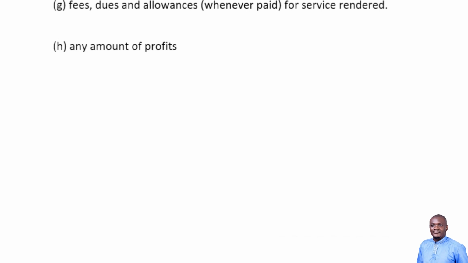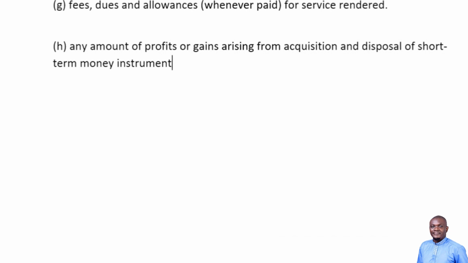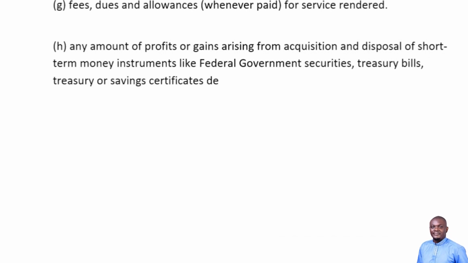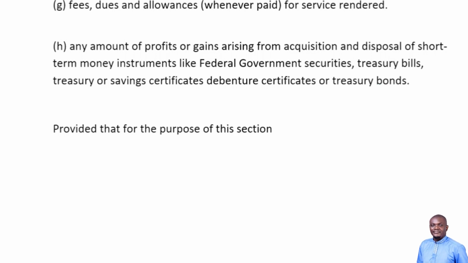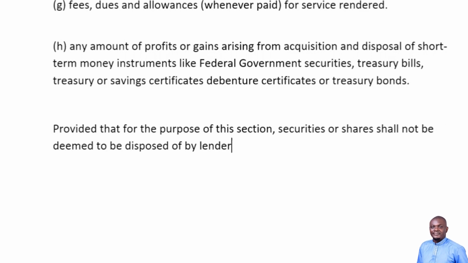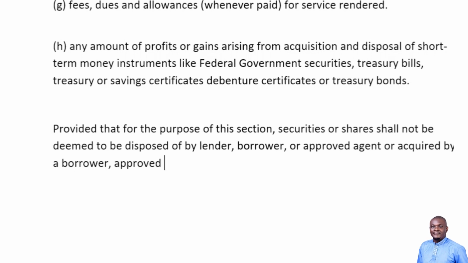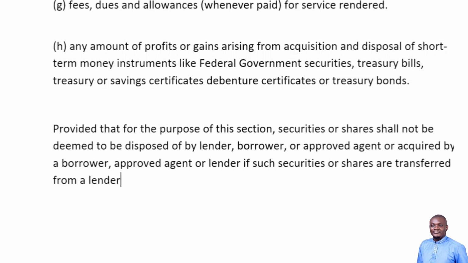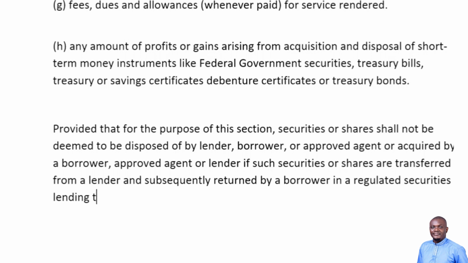Any amount of profits or gains arising from acquisition and disposal of short-term money instruments like federal government securities, treasury bills, treasury or savings certificates, debenture certificate, or treasury bonds. Provided that for the purpose of this section, securities or shares shall not be deemed to be disposed of by the lender, borrower, or approved agent, or acquired by a borrower, approved agent, or lender if such securities or shares are transferred from a lender and subsequently returned by a borrower in a regulated securities lending transaction.